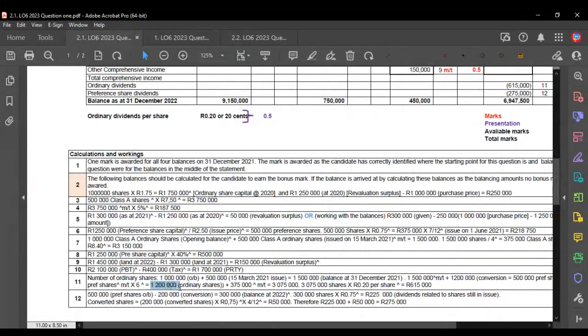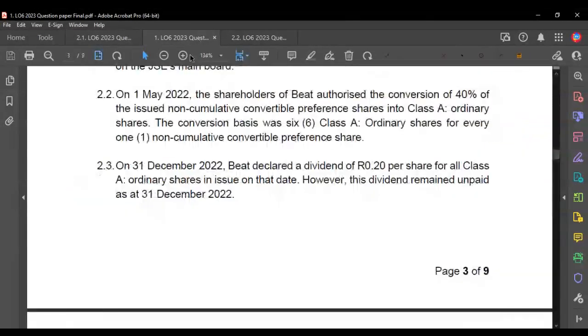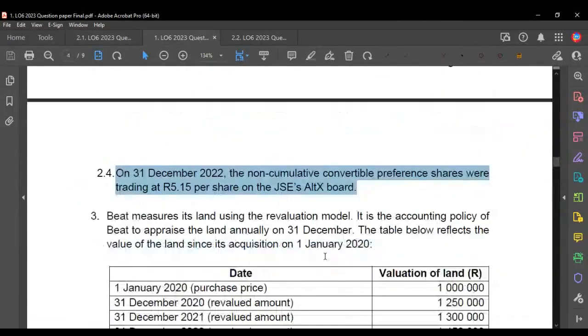That gives us 1,200,000 ordinary shares. We add all of those shares up, and we get 3,075,000 shares. We multiply that by the 20% dividend, right? And we get a total dividend that needs to be paid to ordinary shareholders of 615.